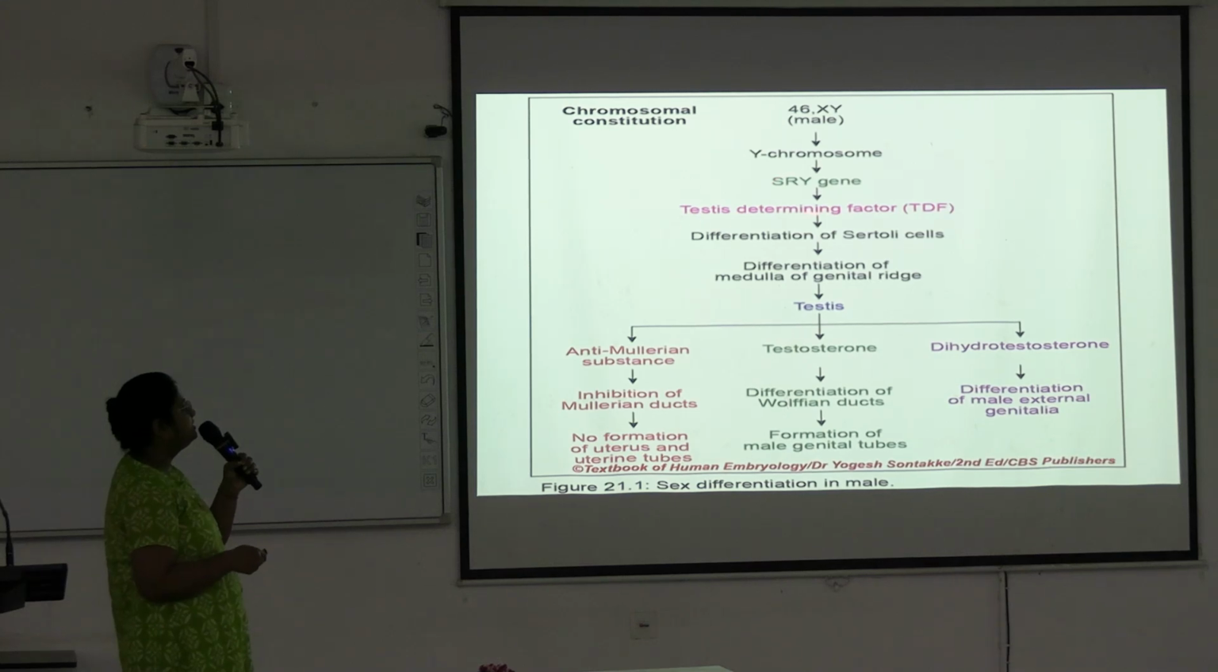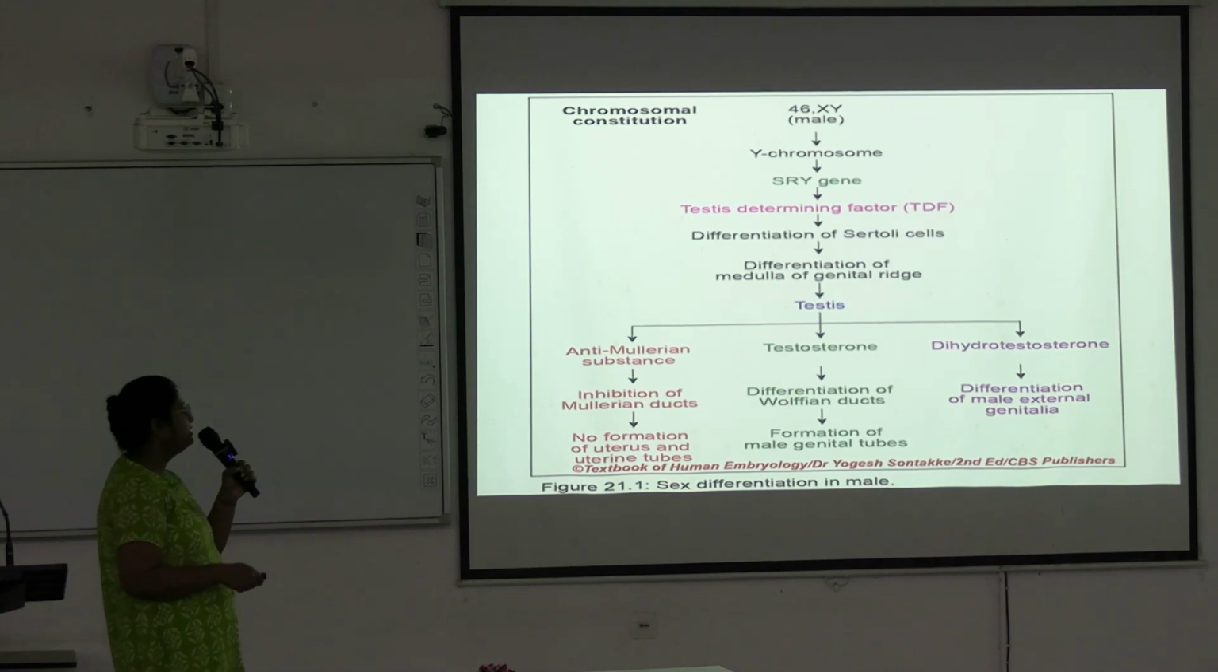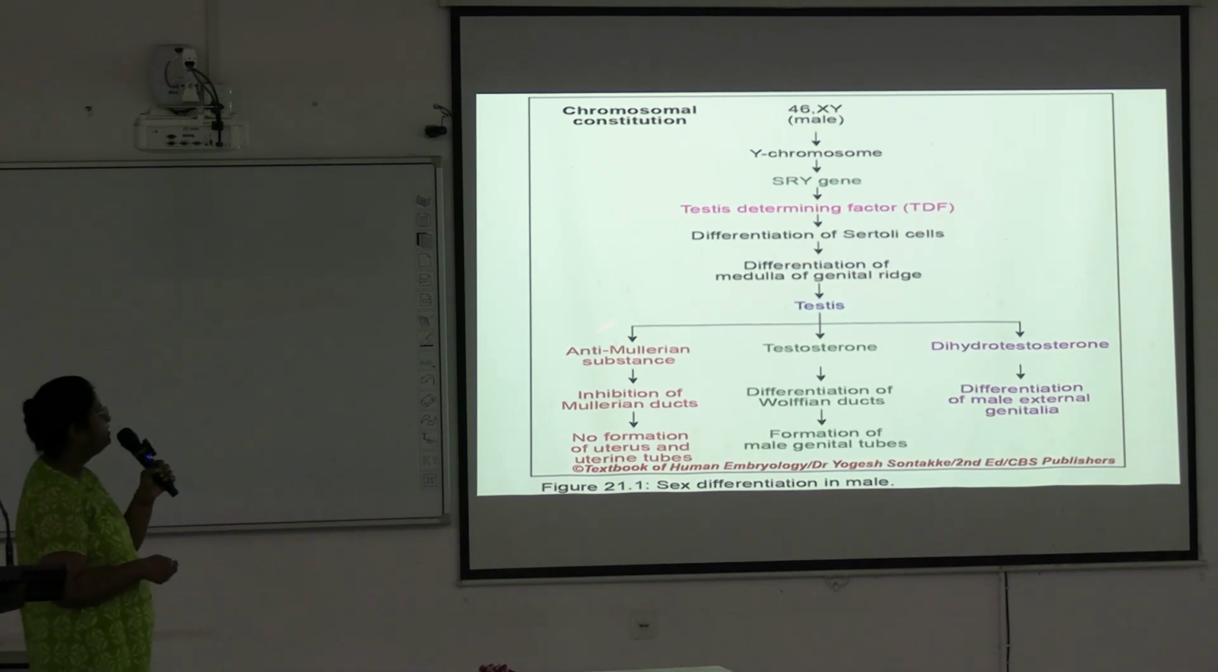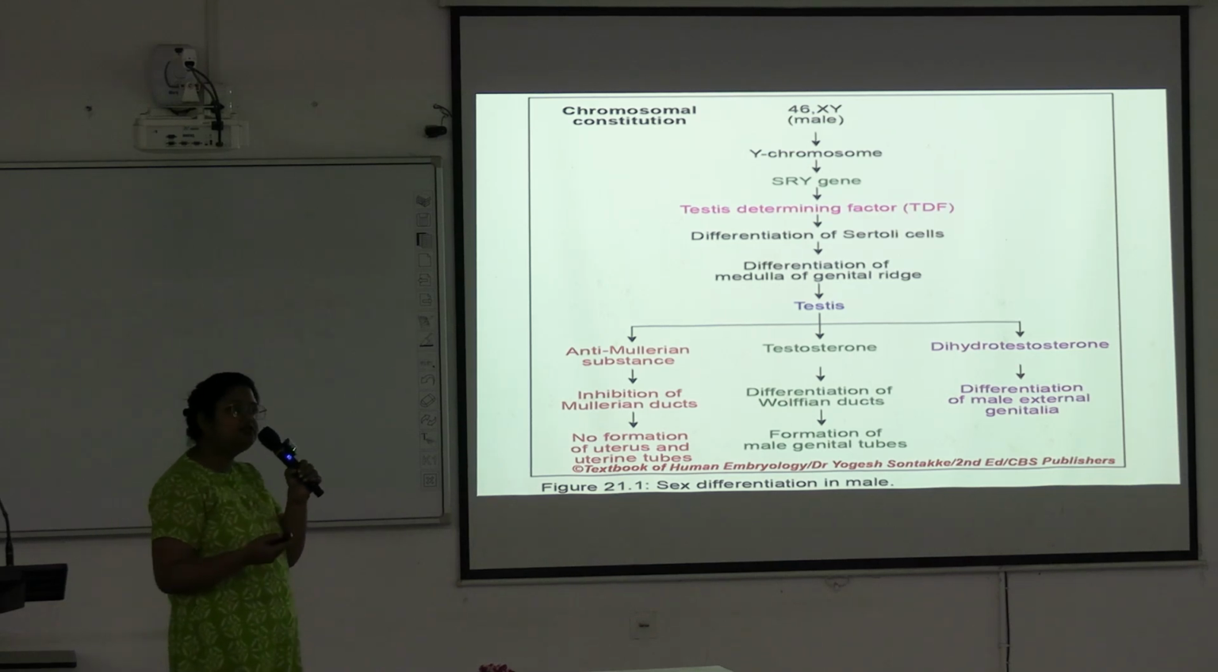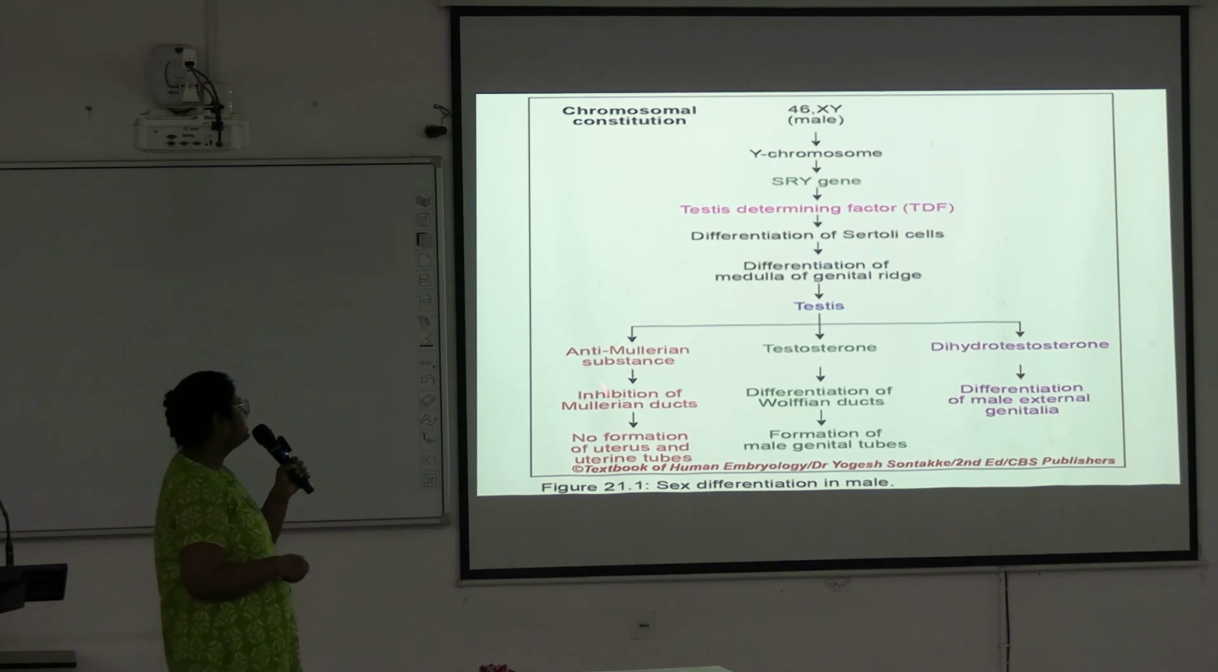It helps in development of testis determining factor. There will be differentiation of Sertoli cells, and differentiation of the medulla of the genital ridges into testis. Testis will secrete these three substances: anti-Mullerian substance, testosterone and dihydrotestosterone hormones. And these are the functions.